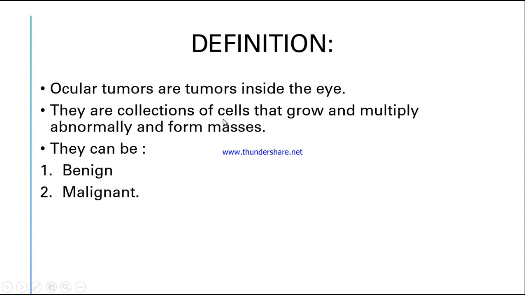They are a collection of cells that grow and multiply abnormally, and they form masses. We call it a tumor. They can be of two types, benign and malignant. Benign means that it is non-cancerous and it is not spreading to the surrounding tissues, whereas malignant has a tendency to spread, and it can spread to the surrounding tissues and to the different organs of the body.